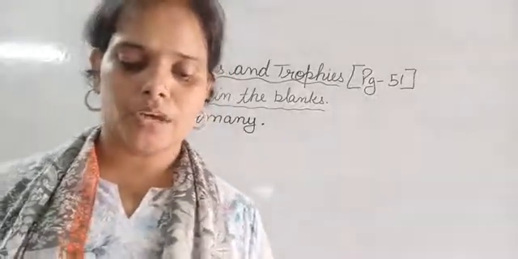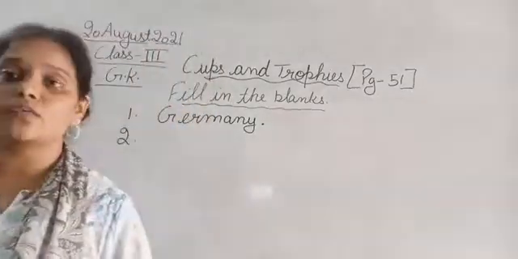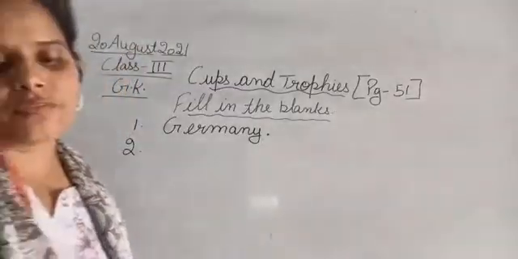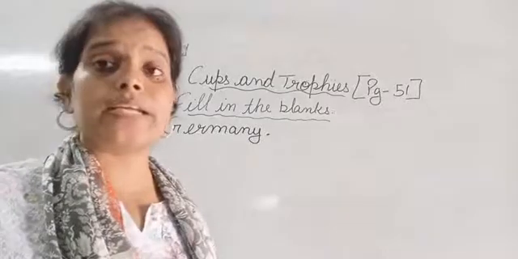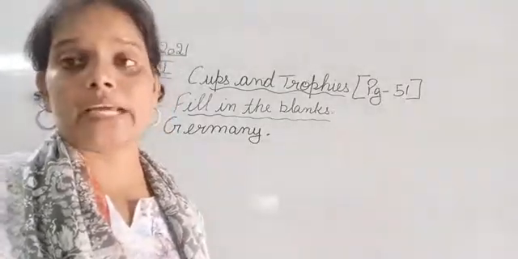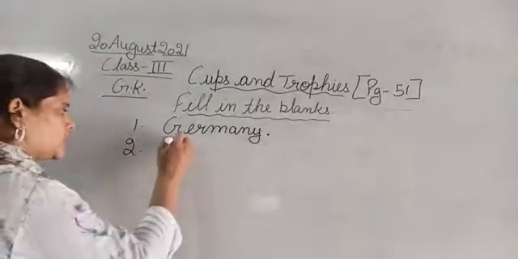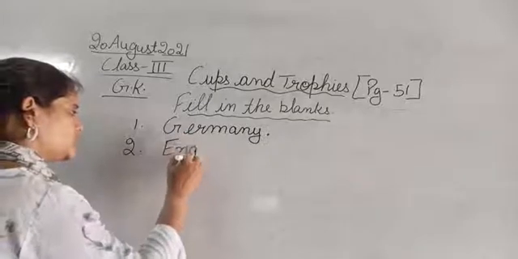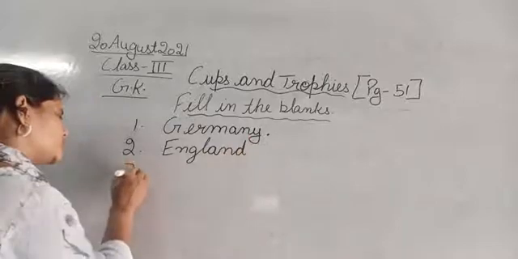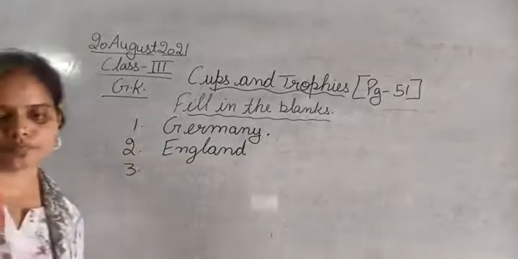Next is, where was the first cricket world cup held? सबसे पहला क्रिकेट वर्ल्ड कप कहाँ हुआ था? So where was the first cricket world cup? The first cricket world cup was held in England. That is England. So the first cricket world cup was held in England.